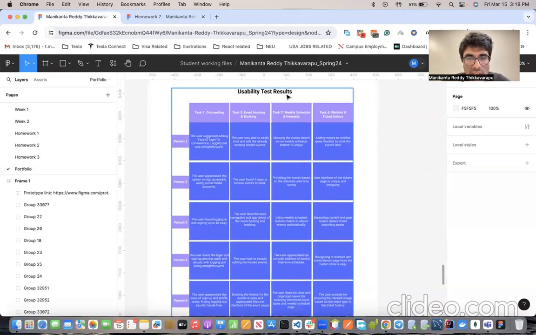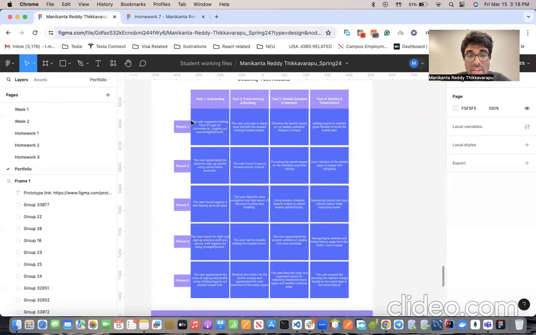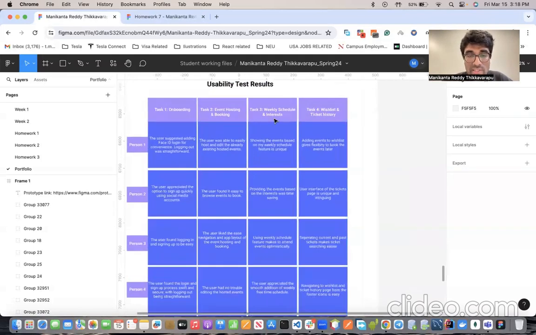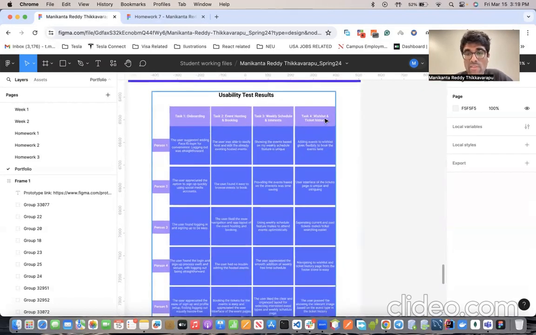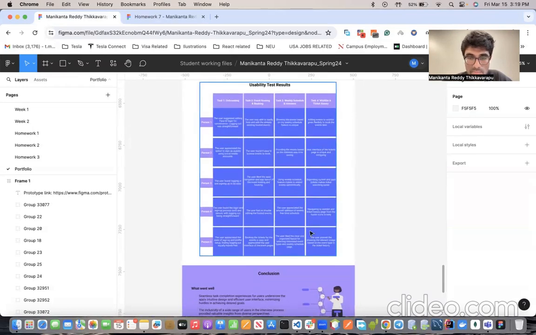These are the usability test results, which I performed with 5 persons, and I asked for feedback on 5 tasks: how's the onboarding, how is the experience with event hosting, whether you are able to book the events feasibly, and how's the app navigation. For task 3, whether they like the weekly schedule feature, and whether they are getting events based on their interests. And finally, how is the wishlist and how is the ticket history feature. We got feedback from each and every person.